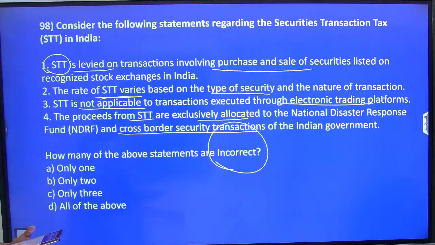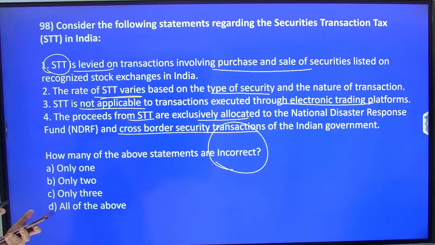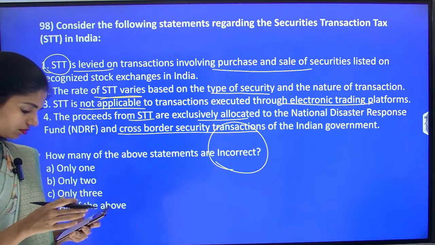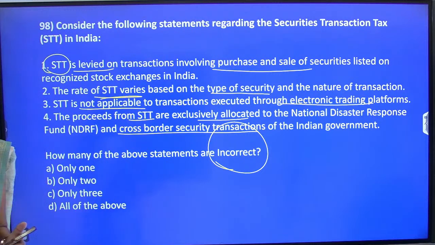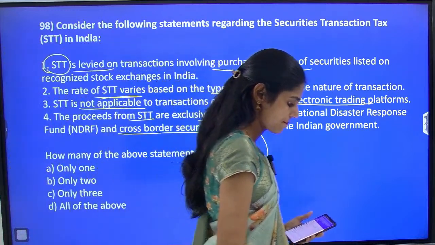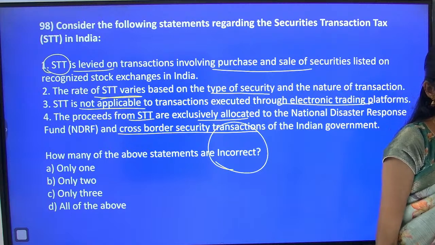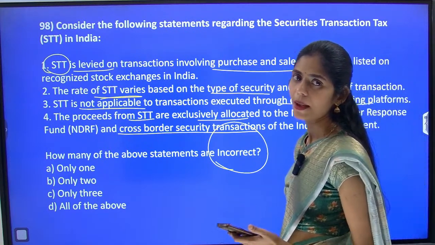So tell me at least which statements you have doubt about. In these, there are 4 statements. Read the statements correctly and let me know which statement is correct and which is incorrect. Come on, read it fast.